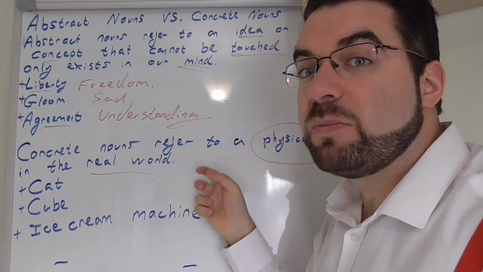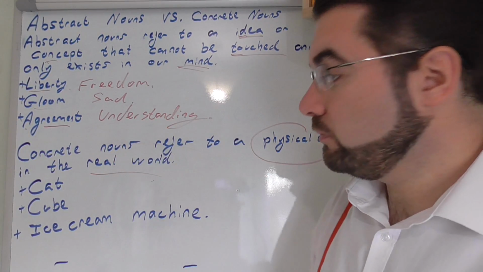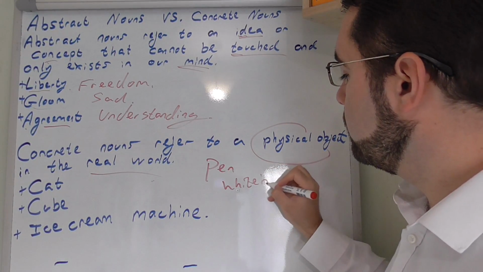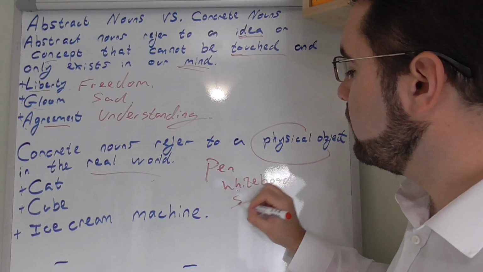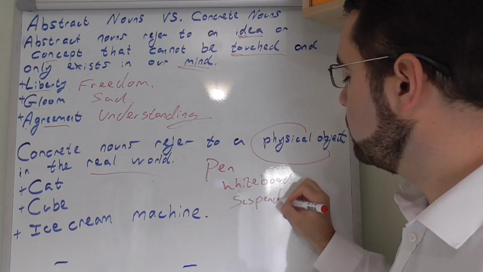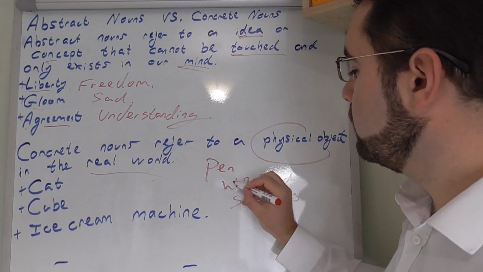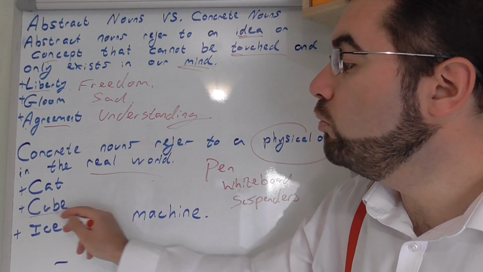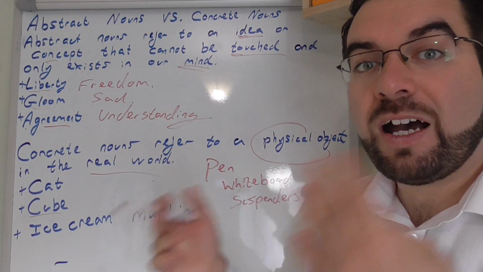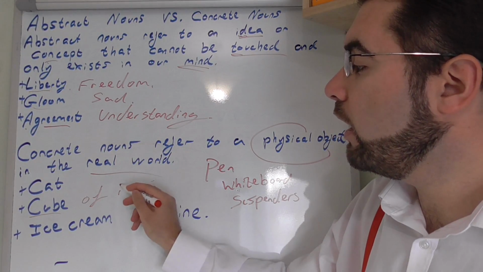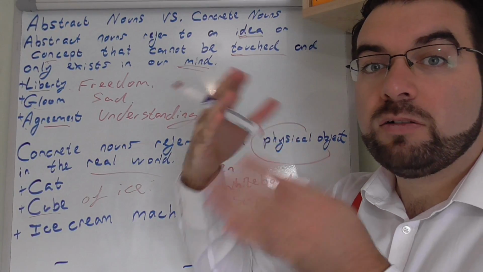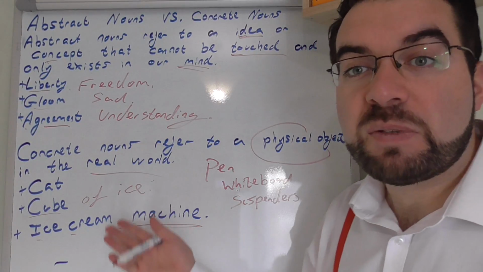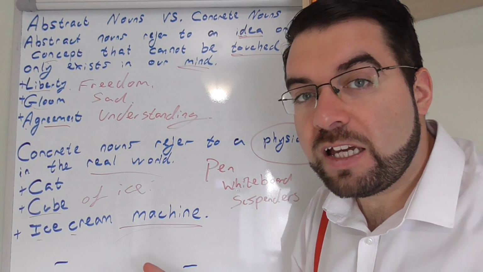Pen, whiteboard, suspenders. Cat. Makes sense. Cube. A cube, maybe a cube of ice. Or just a block, cement block, or an ice cream machine. Very specific, but it's still a concrete noun.